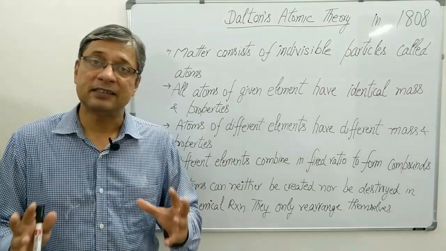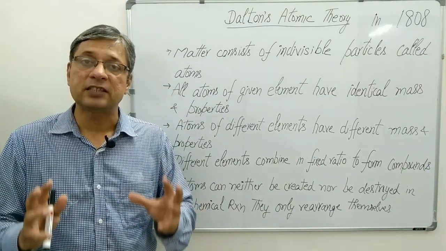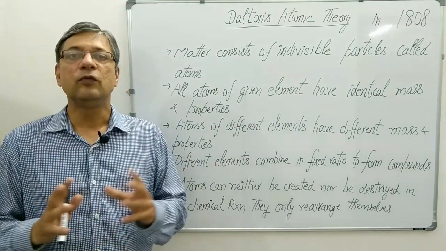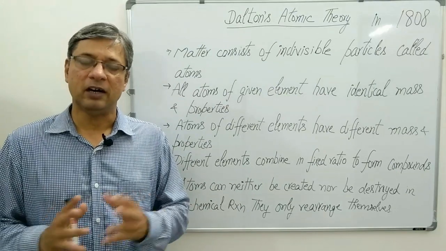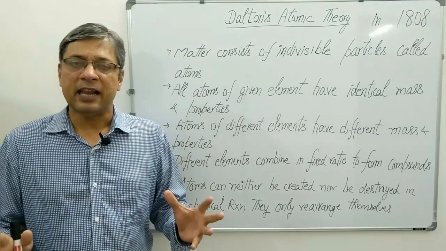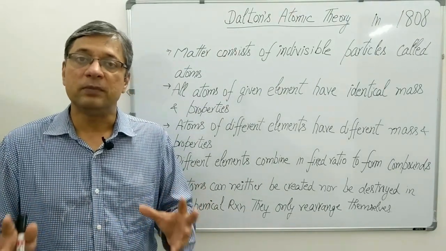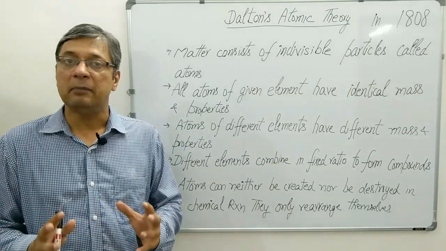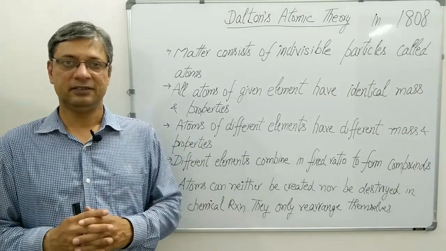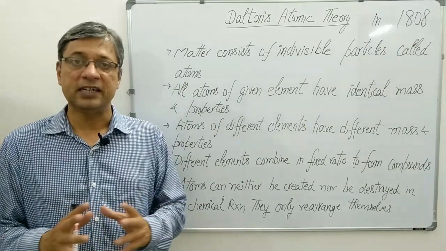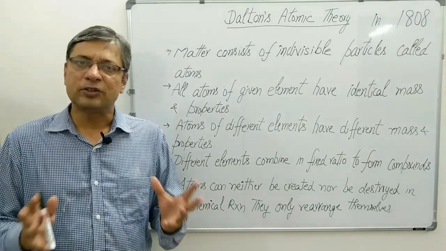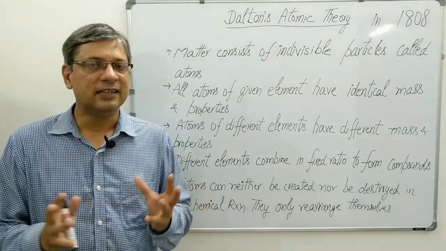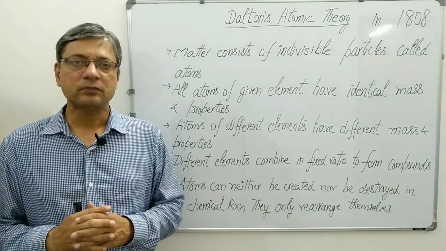Different elements combine in a fixed ratio to form compounds. And the last postulate was: atoms can neither be created nor be destroyed in a chemical reaction. They undergo rearrangement in the reactions. These postulates you have studied in your 9th and 10th class as well.